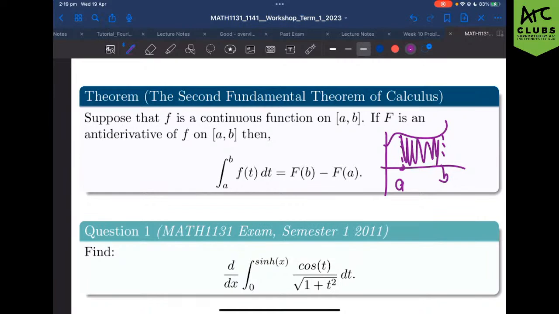We're trying to use the second fundamental theorem to actually solve this question here. So we're taking the derivative of an integral that goes from 0 to sine of x, of cos of t over the square root of 1 plus t squared dt.